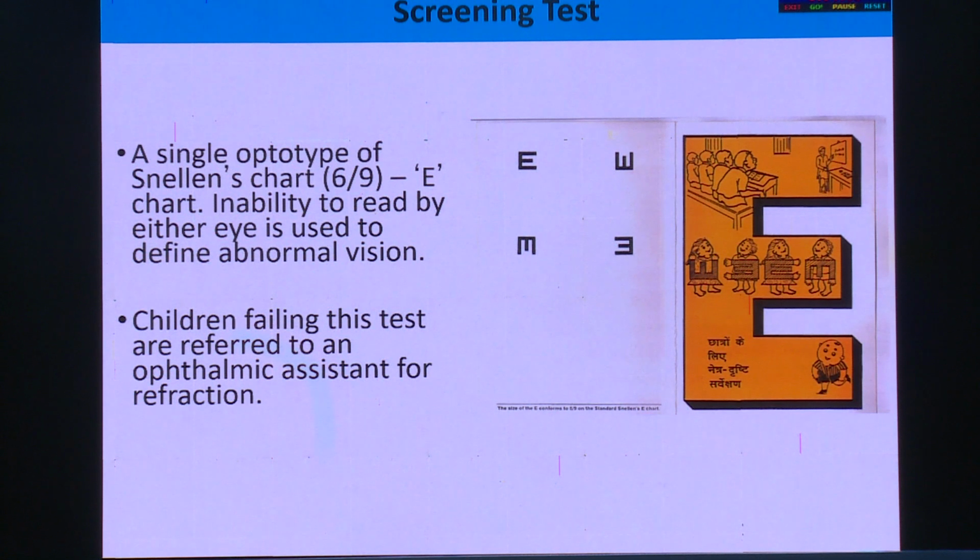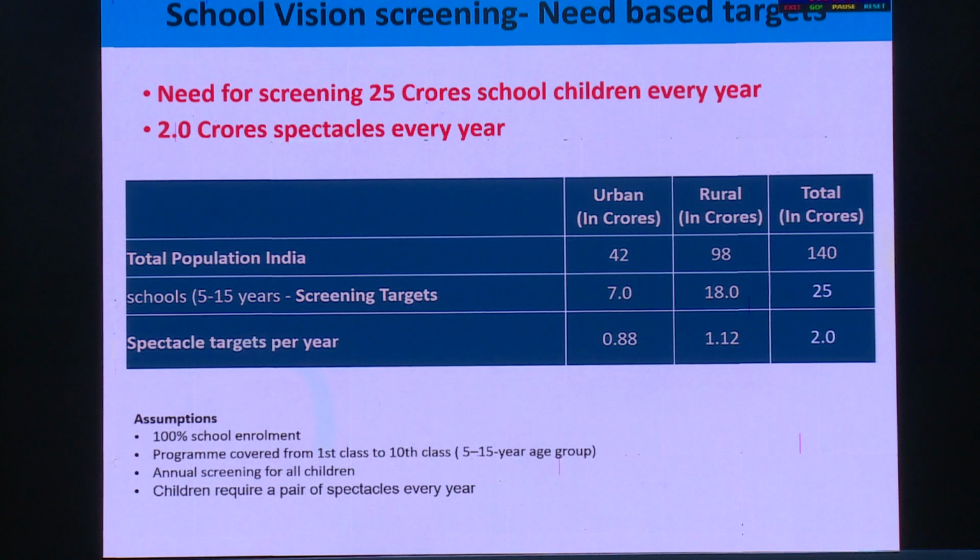But the Government of India says if teachers are screening, teachers are non-medical persons, then you can use the 6 by 9 cutoff. Let them refer more children, and the optometrist or ophthalmic technician can screen using the 6 by 12 cutoff. That was the reason given by the Government of India for using 6 by 9 for school teachers. If an eye care worker is doing it, probably it is better to use the 6 by 12 cutoff.